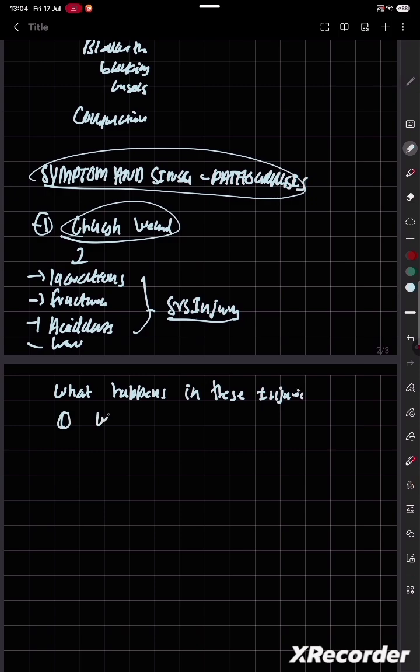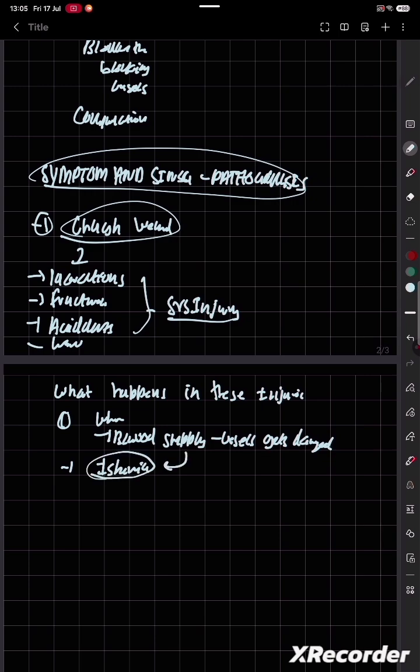Firstly, when injury occurs, the blood supply gets damaged. The blood vessel gets damaged. So what happens is ischemia occurs. Blood vessel is damaged, no blood is reaching the muscle. Ischemia occurs.